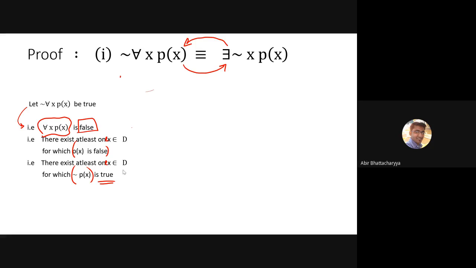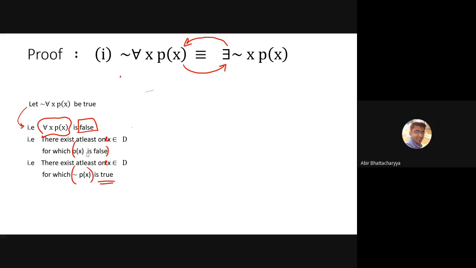See, what is our target? Our target is to prove the existential quantifier of negation of px. That's why I want to bring the negation of px back. We are not making any arbitrary move; every move is specifically toward the proof.